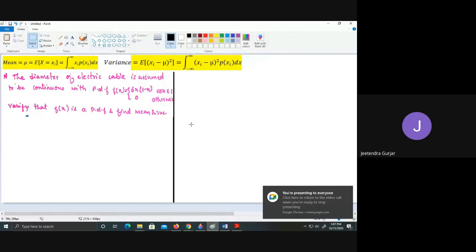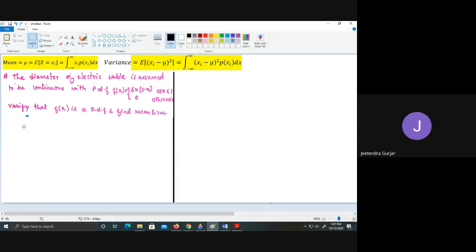Good morning, students. You have to remember, for a continuous random variable, the mean is equal to mu, which is E of x, equal to the integral from minus infinity to infinity of x into p of x dx. Variance is equal to E of (x minus mu) the whole square, which is the integral from minus infinity to infinity of (x minus mu) the whole square into p of x dx.